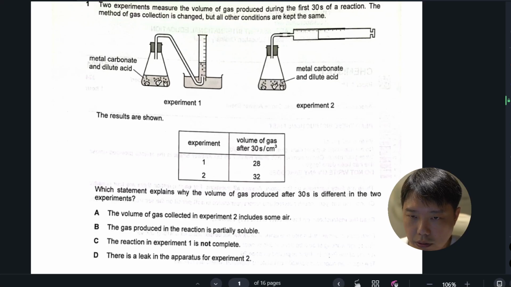Alright guys, today we are going to go through the 2024 Paper 1 MCQ for Pure Chemistry O Levels. So let's look at the first question, shall we?